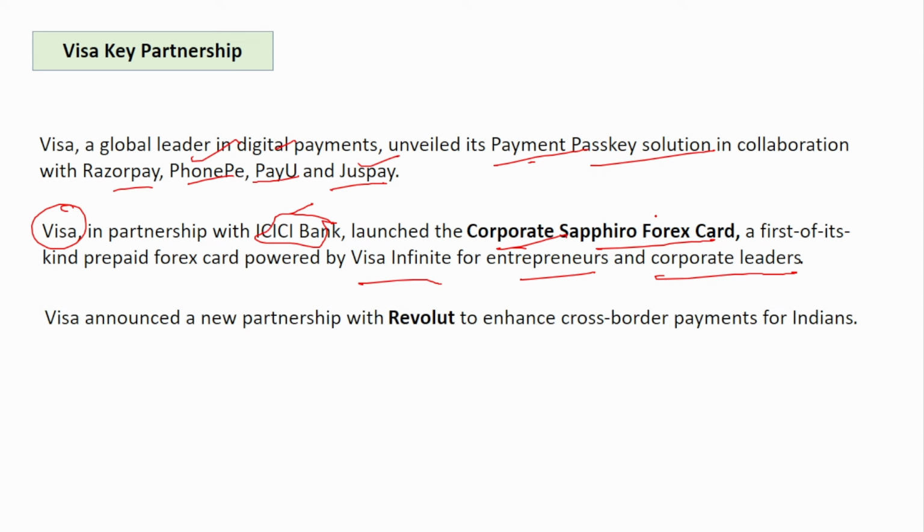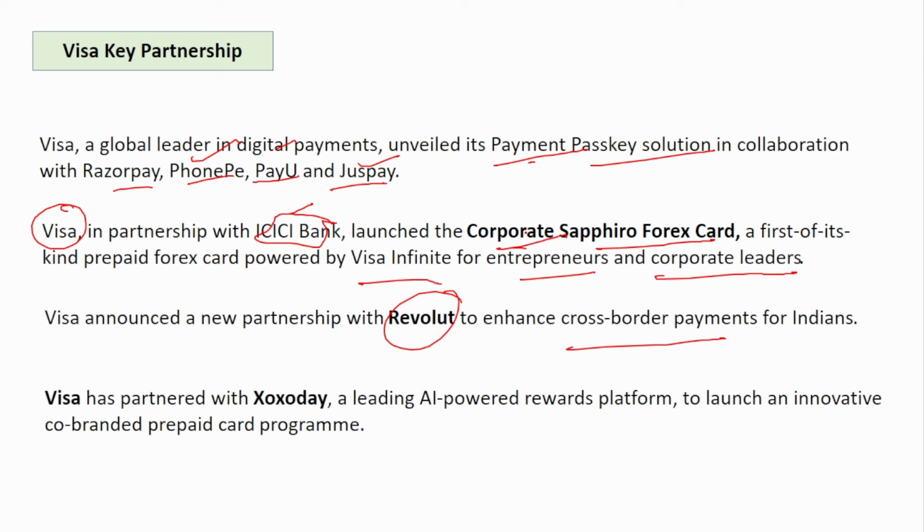Next, Visa has announced a partnership with Revolut to enhance the cross-border payment system. We just saw that Revolut is planning to establish a payment platform in India. So Visa and Revolut have joined hands to make cross-border payments even easier and more convenient for Indians.